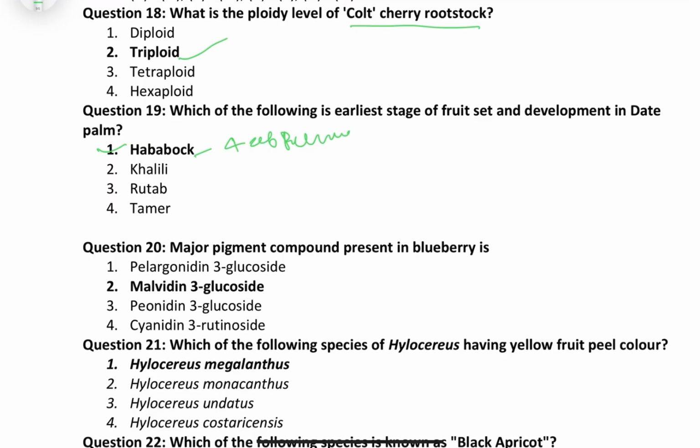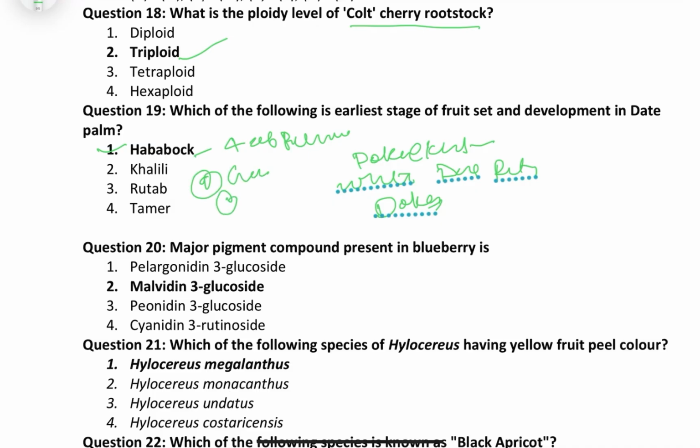Few other questions from date that have already been asked: black nose occurs at which stage? We can say the Doka or Khalal stage. White nose at the Dang or Rutab stage. In India, at which stage do we harvest? That is the Doka stage. You must know the fruit ripening stages: first Gandora, then Doka, then Dang, then Pind, right? Must remember it like this.